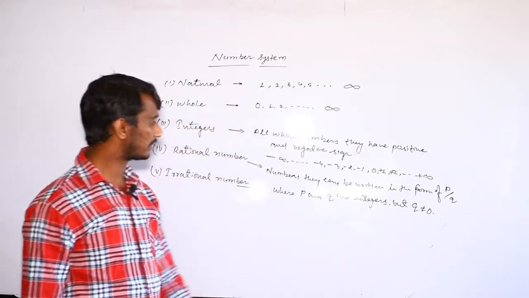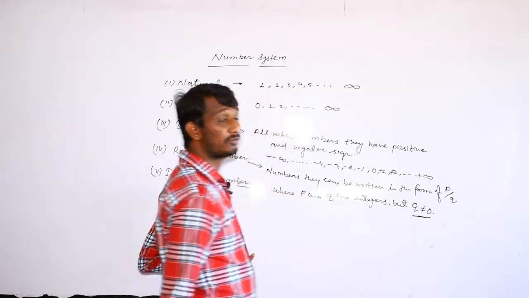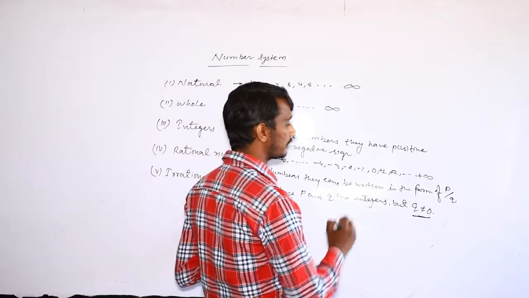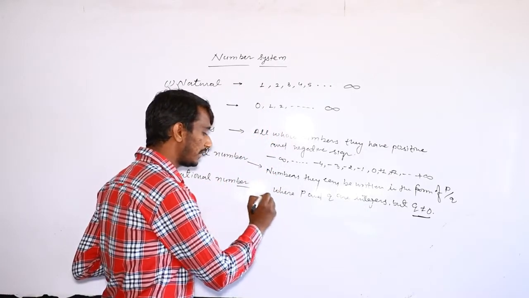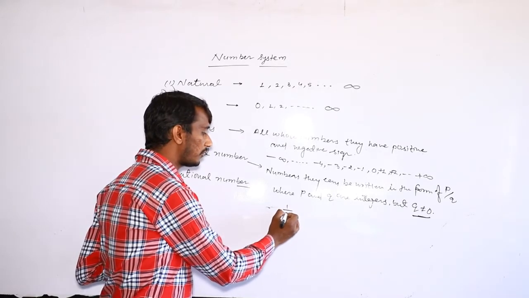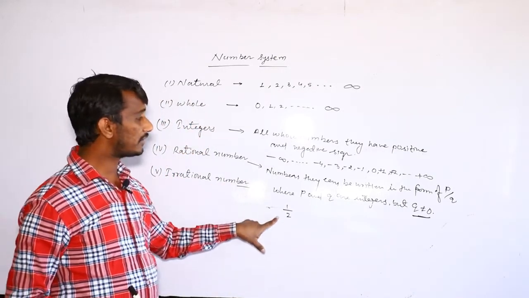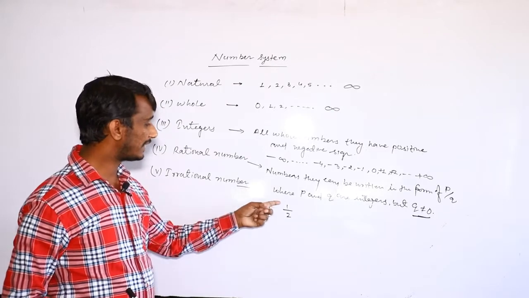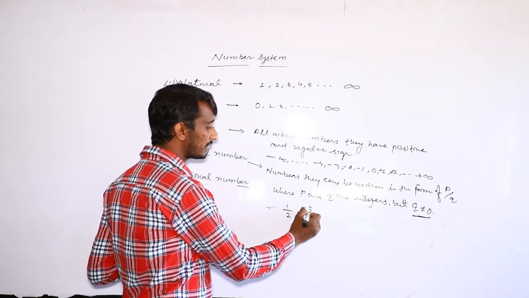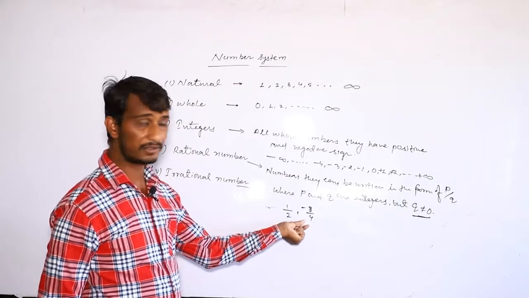One more question comes to mind: what happens if Q equals 0? Let us understand this concept using an example. 1 upon 2 is a rational number because it can be written in the form P upon Q. Here 1 is the numerator and 2 is the denominator. Minus 3 upon 4 is also a rational number.